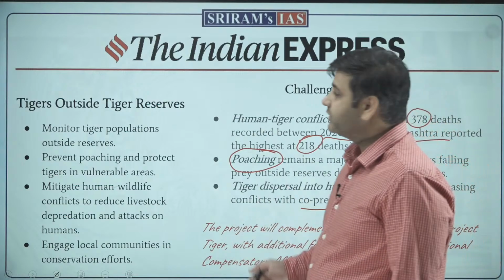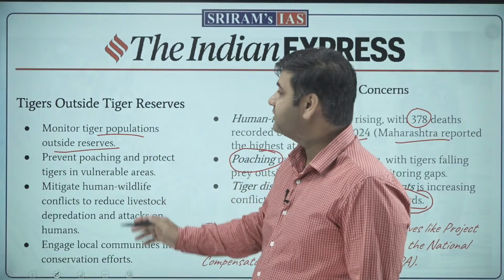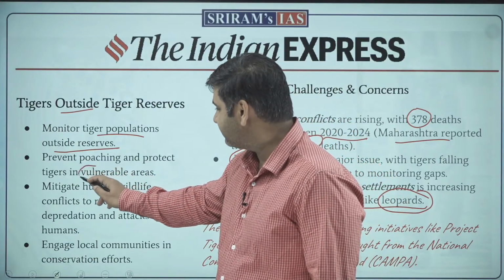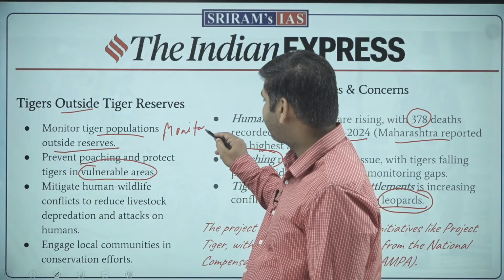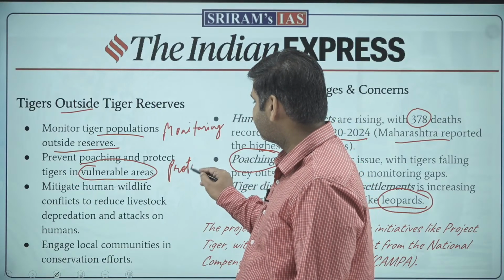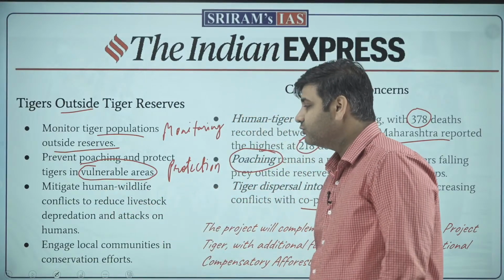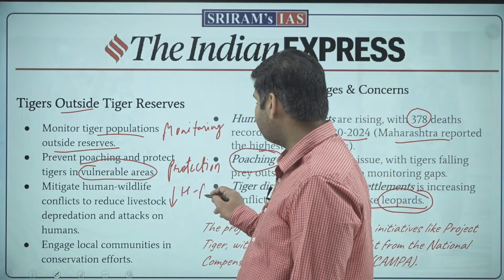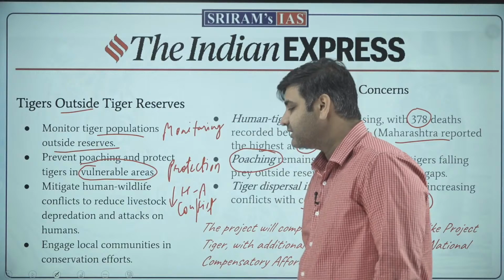So what is this project going to do? It will monitor the tiger population outside tiger reserves. This is important information for you. It prevents poaching and protects tigers in vulnerable areas. So: monitoring, preservation, protection, and mitigating human-animal conflict to reduce livestock depredation and attacks on humans. Reduction in human-animal conflict. It also engages local communities in conservation efforts.